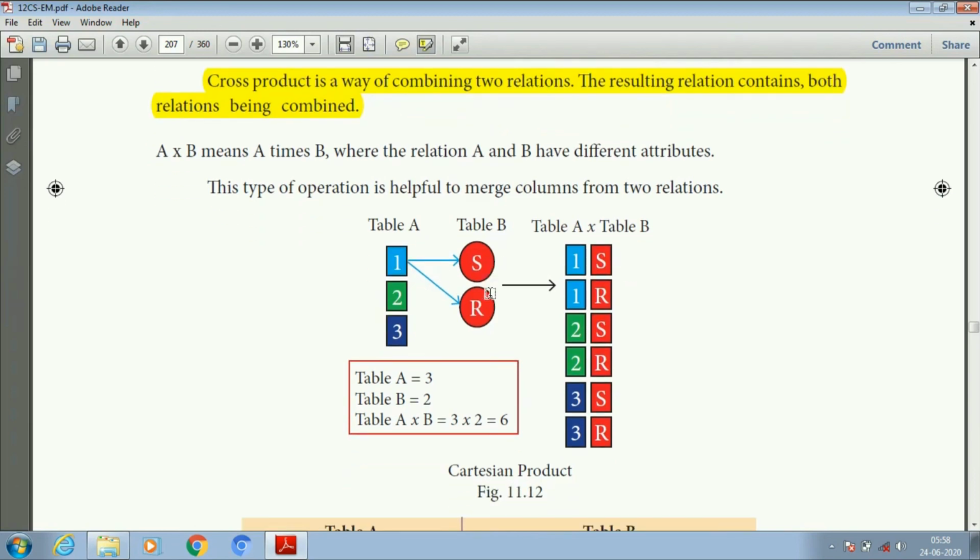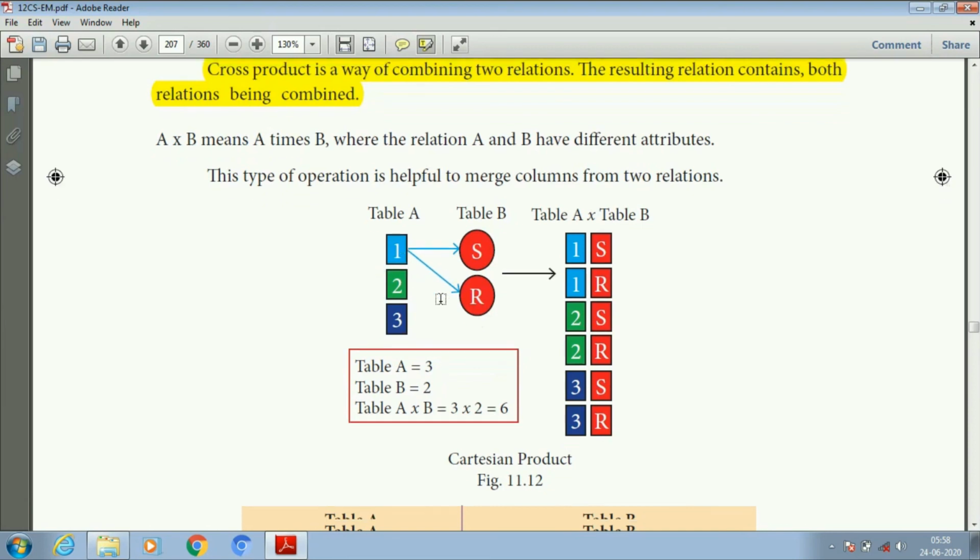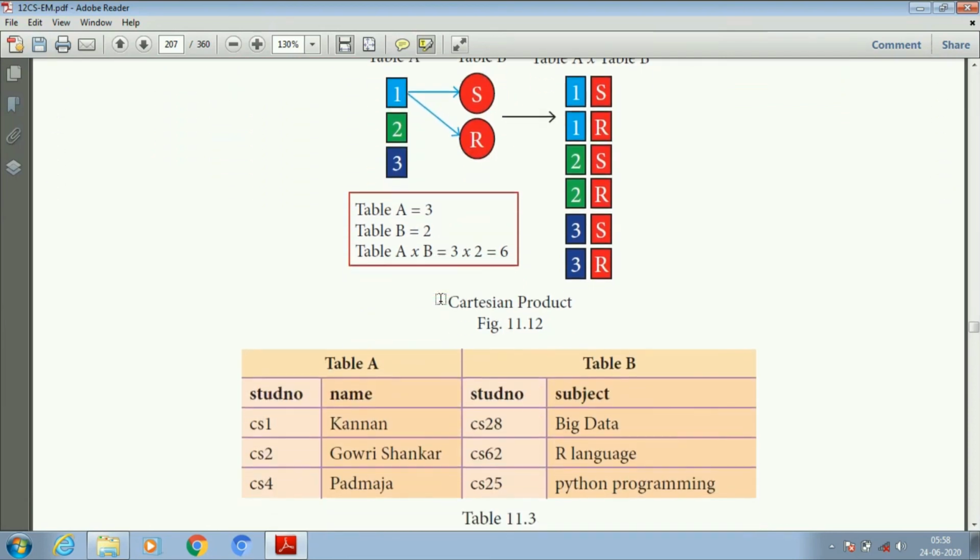Let us see a simple example: table A is 1, 2, 3, and table B is 2 columns, and table A cross B is 6. First we multiply 1 with 1 and 1; next 2 with 2 and 2; then 3 with 3 and 3. So this operation just merges columns from two relations.